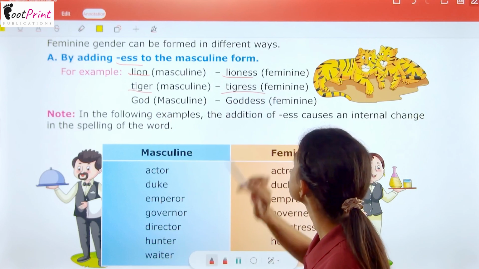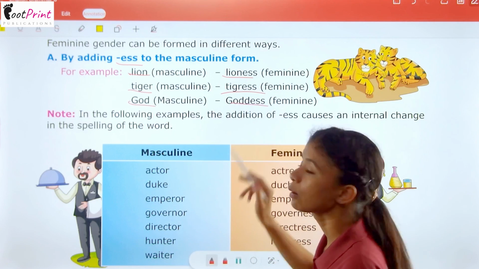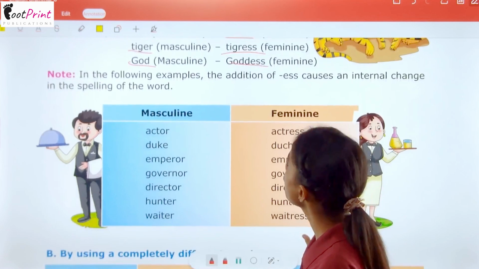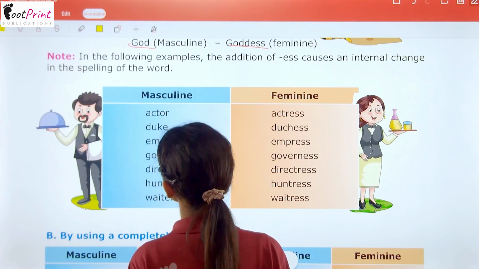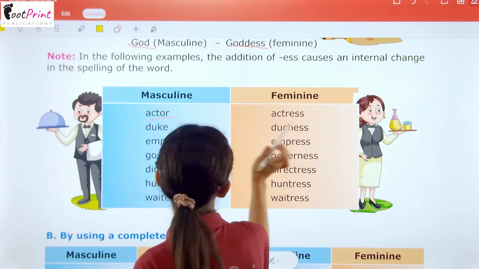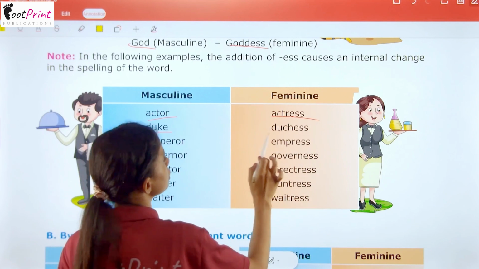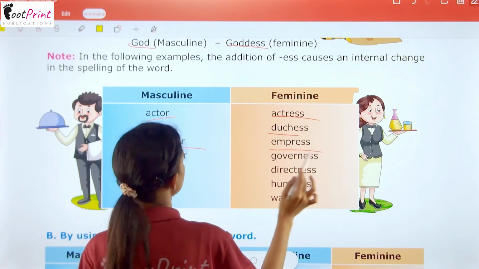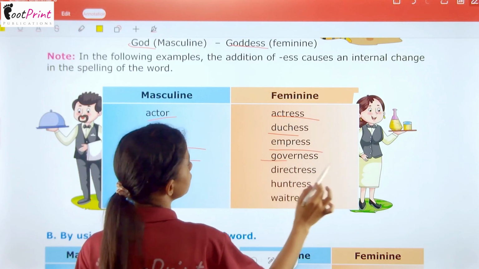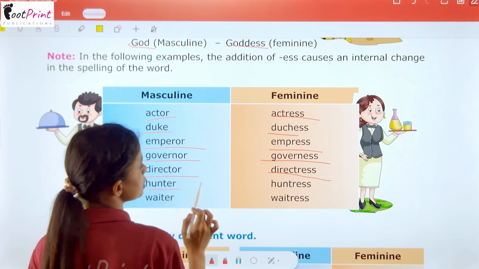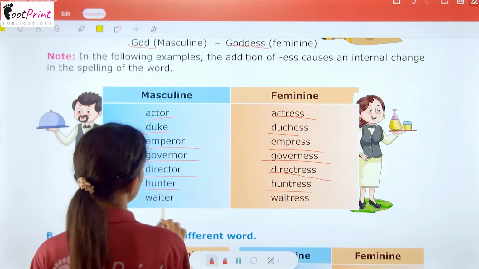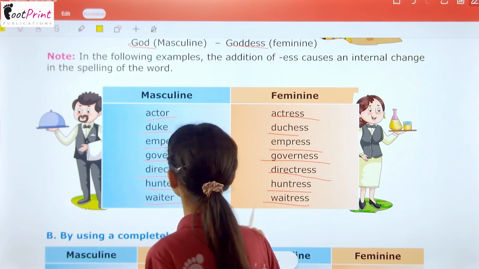Tiger has tigress and god has goddess. In the following examples, the addition of ess causes an internal change in the spelling of the word. Actor, actress, duke, duchess, emperor, empress, governor, governess, director, directress, hunter, huntress, waiter, waitress.